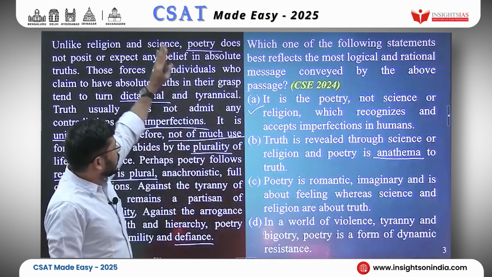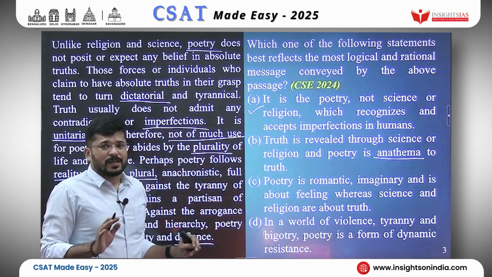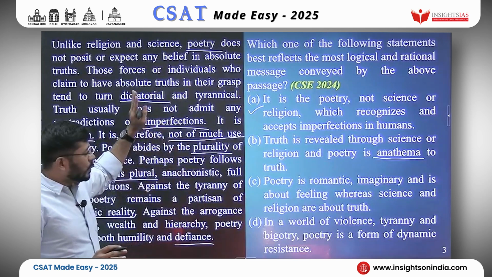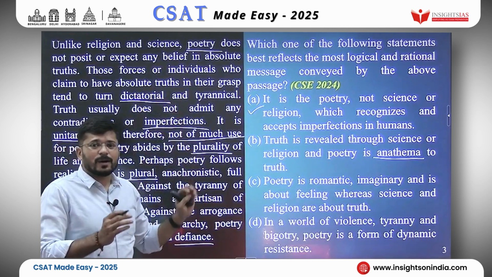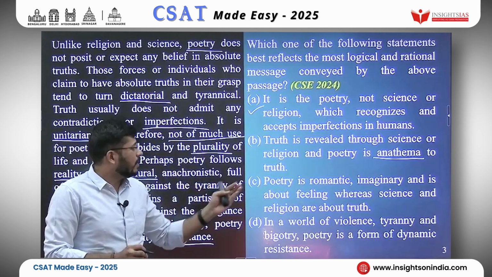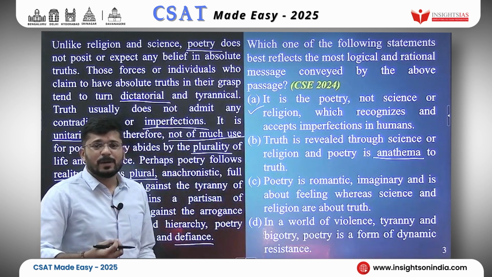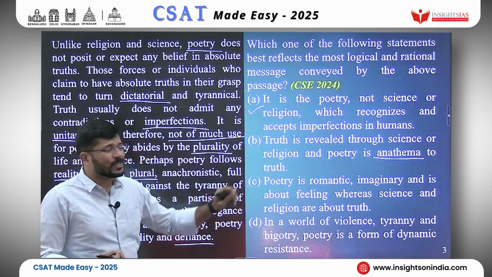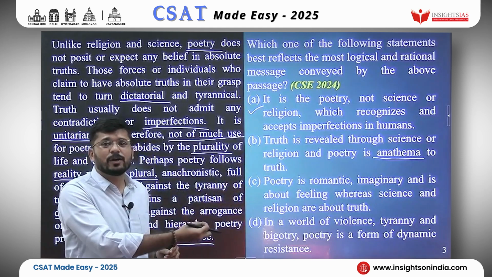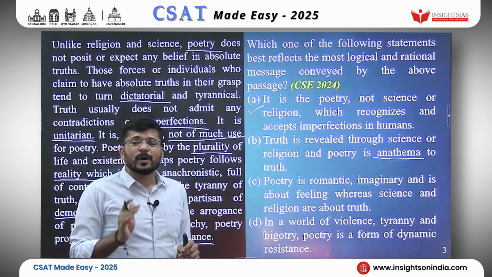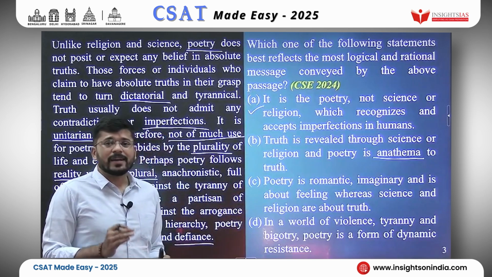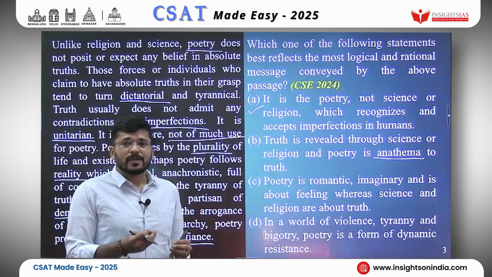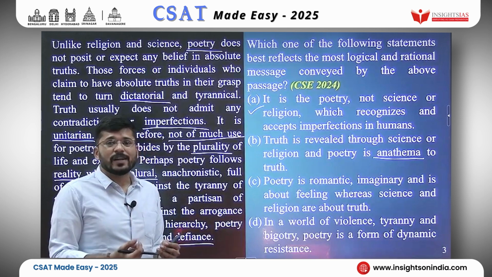However, the passage does not say that actually. How do I know? I know that this passage talks of truth as tyrannical and dictatorial, and poetry as celebrating plurality. However, poetry is not anathema to truth. That would be a bit of a stretch of an argument. Why? Because poetry does not accept the tyranny or the Unitarian property of truth.